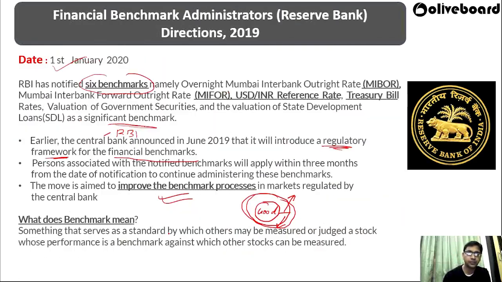As a financial benchmark administrator, you should focus on 6 benchmarks: MIBOR, MIFOR, USD INR reference rate, treasury bill rates, valuation of government securities, and valuation of state development loans. All these 6 benchmarks have to be taken into consideration. This notification has been released to improve the benchmark process so that everybody is on the same platform. Benchmark means a standard by which other things can be measured.